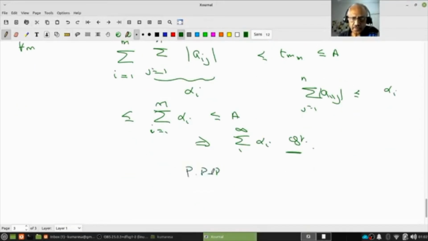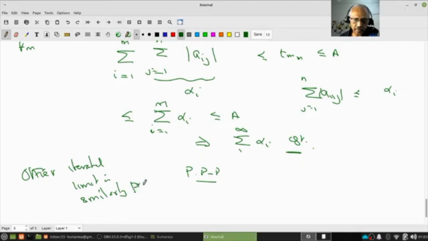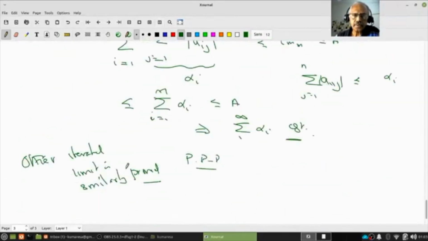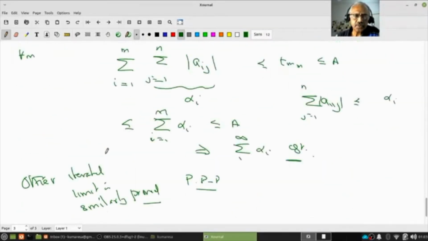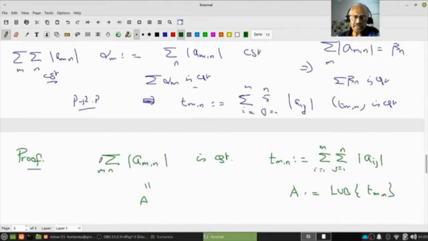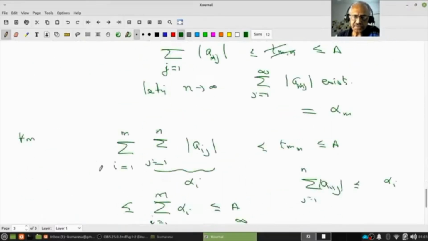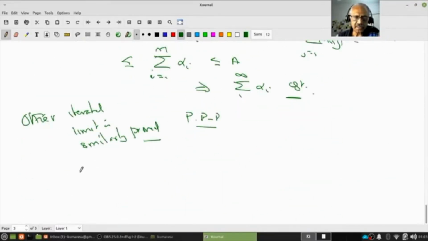Pause, review, proceed. The other iterated limit is similarly proved. Okay, so what have you shown? I have shown that if the double series is convergent, then both the iterated series converge. One I proved, the other one is similar. Now the other way around. Conversely,